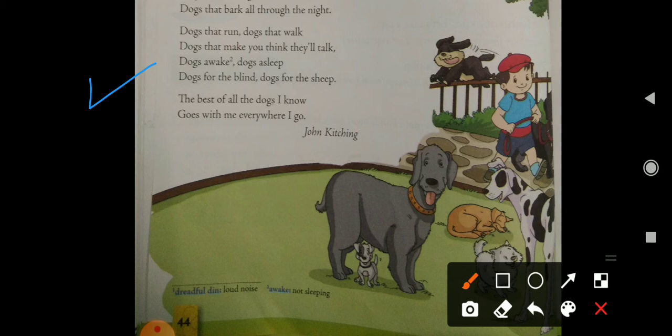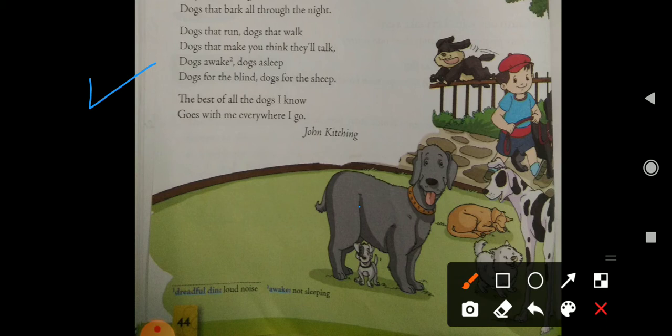Dogs that make you think they will talk, and sometimes there are some dogs who make us feel that they are talking, they are communicating with us. Okay, they want to say something to us, right? Dogs awake, dogs asleep. Awake means not sleeping. There are some dogs who don't sleep at night. Okay, they simply guard your home, and they sleep in the daytime.